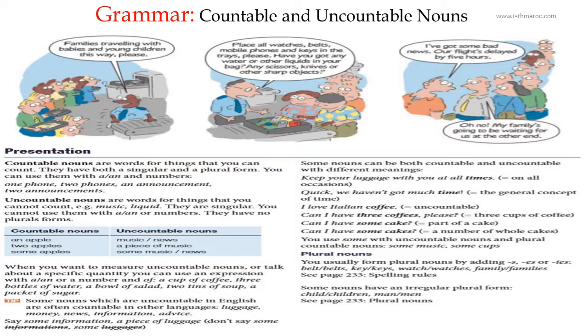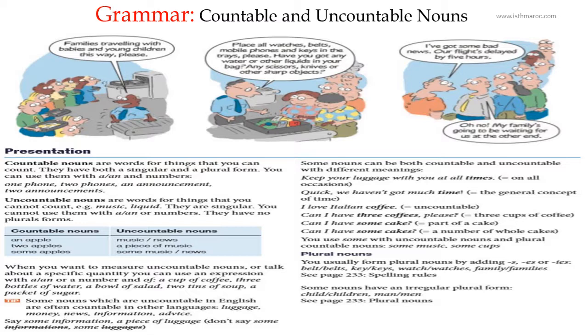Okay, so as I said before, we have countable and uncountable nouns. So we are going to read the presentation and understand the lesson, and have some exceptional rules and the new rules that I have come across. Countable nouns are words for things that you can count. They have both a singular and plural form. You can use them with a or an and numbers.